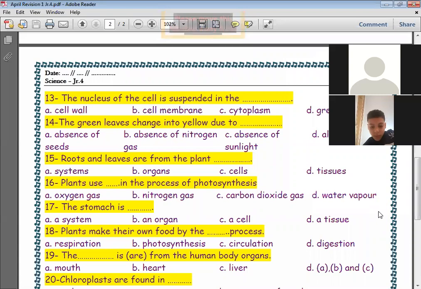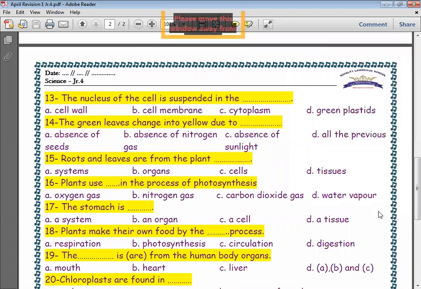In the photosynthesis process, green plants absorb carbon dioxide gas, and oxygen evolves. Excellent, Judy.